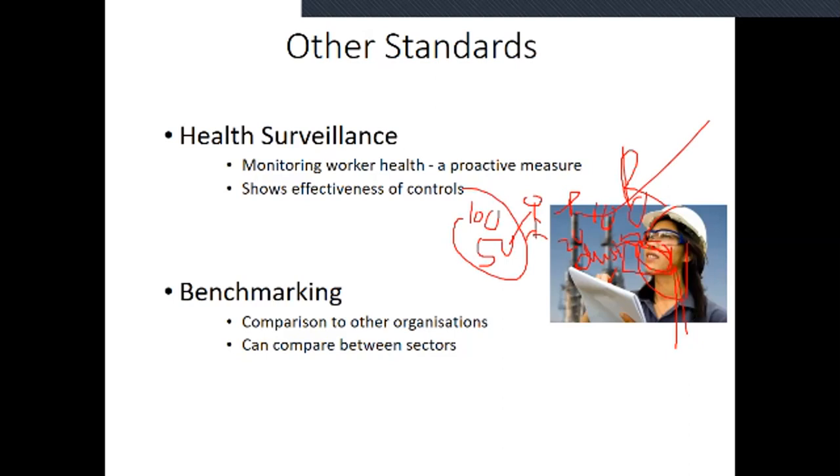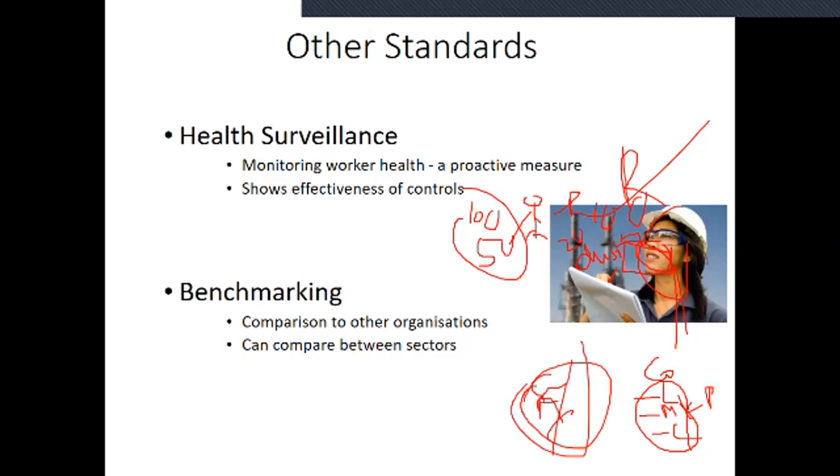You can also compare between sectors, the same sectors or organizations, because some organizations are very big. For example, a construction company doing electrical work, MEP, mechanical, electrical, plumbing work, and maybe some other works also, and consultancy. Another company may do only plumbing, or only AC installation, and they check against this company and this sector.